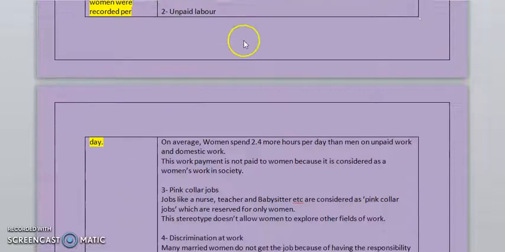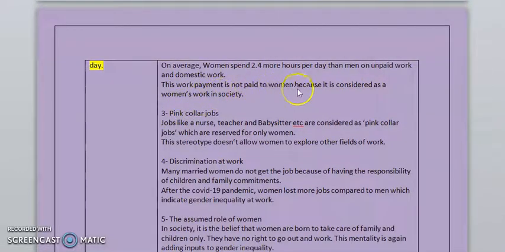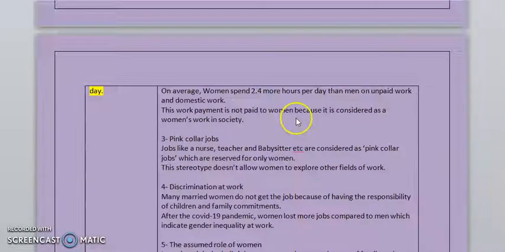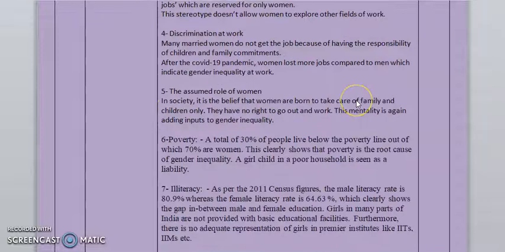Second is unpaid labor. On average, women spend 2.4 more hours per day than men on unpaid work and domestic work. This work is not paid because it is considered women's work in society. So this is again a mentality. Third one is pink collar jobs. Jobs like nurse, teacher, babysitter, etc. are considered pink collar jobs, which are reserved for only women. This stereotype doesn't allow women to explore other fields of work.